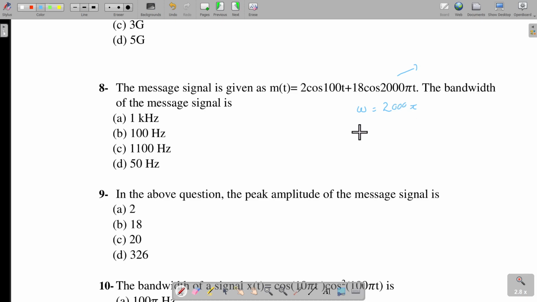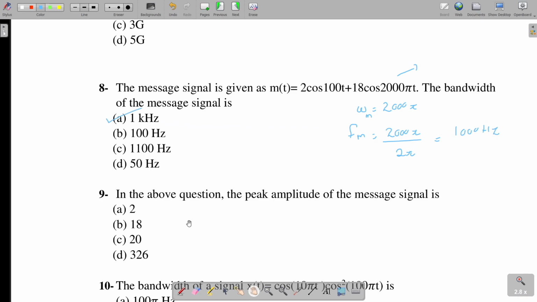Now if you want to find the frequency, we have to divide, or I can say omega m, because this is the angular frequency of the message signal. M stands for the message signal. So Fm is equal to 2000 pi divided by 2 pi, which comes out to be 1000. Its unit is hertz. So here the right answer is 1 kilohertz.